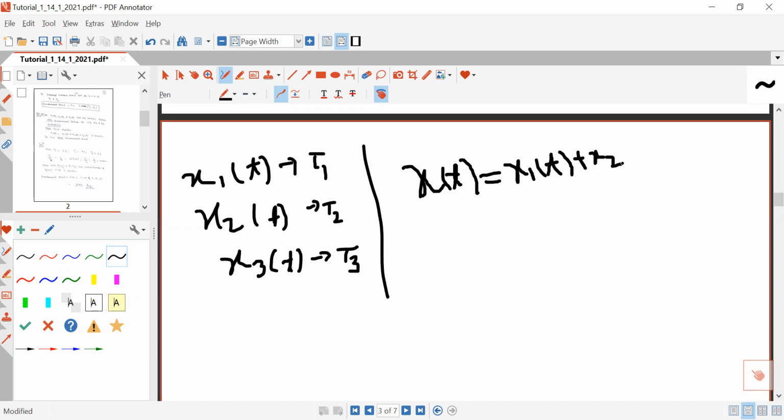The sum of these three periodic signals will be periodic, or you can say when the resultant signal x(t) will be periodic. What is the condition for it?